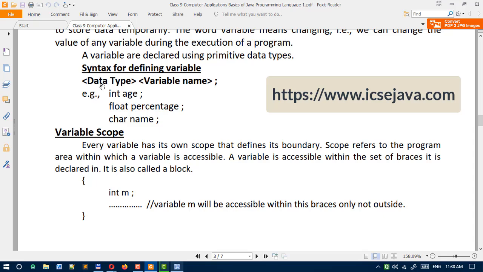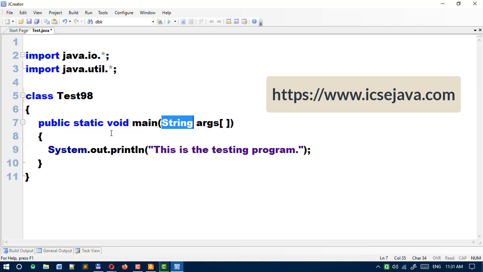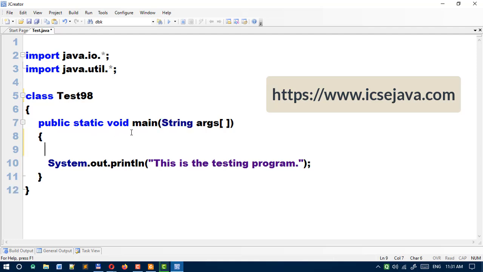So these are the rules for naming any variable. For example, I can show you. Suppose in this program you are going to define a variable for roll number, so we can use int roll, then a semicolon. So you can see the example int roll. int is a data type and roll is simply a variable name. Variable means where we are going to store some values. For example, roll equal to some value, say 12. So roll is a variable where we are going to store the value 12.